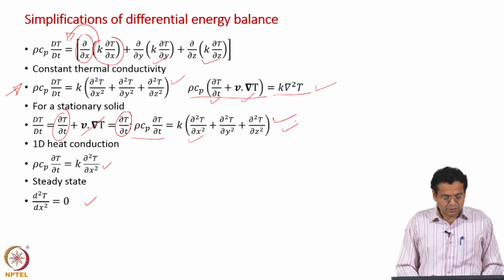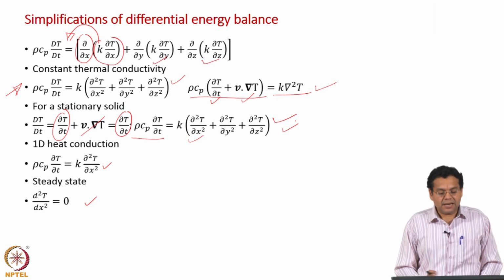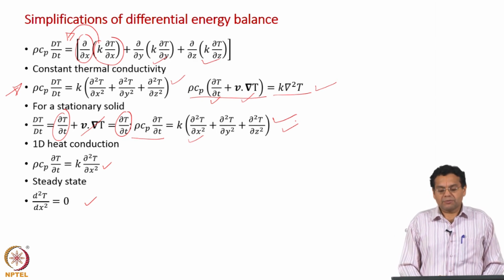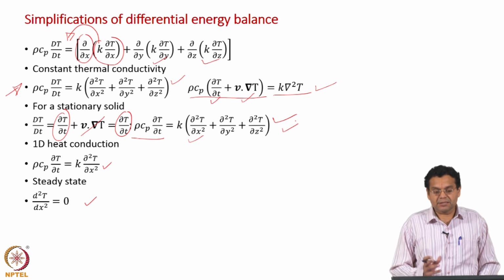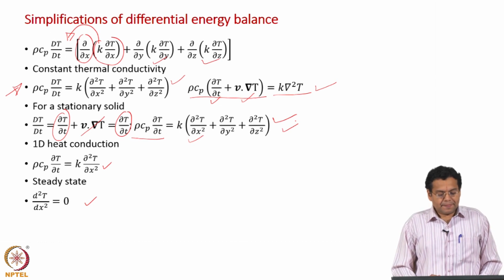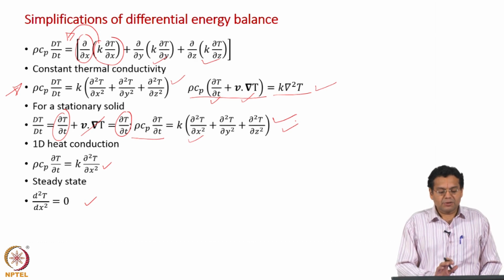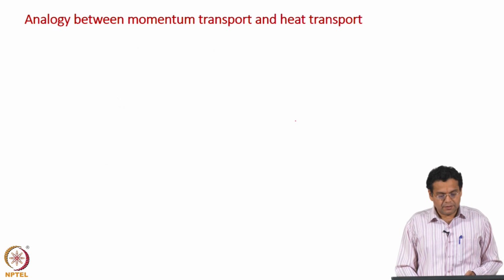So, in one sense the discussion on energy balance is simpler than the discussion on momentum transport or fluid mechanics. One big difference is, fortunately, q is a vector, the heat flux is a vector, which is a big simplification for us. Tau was a tensor, and many terms drop out in the energy balance equation. The terms which contribute are only a few, or one of them, I would say.